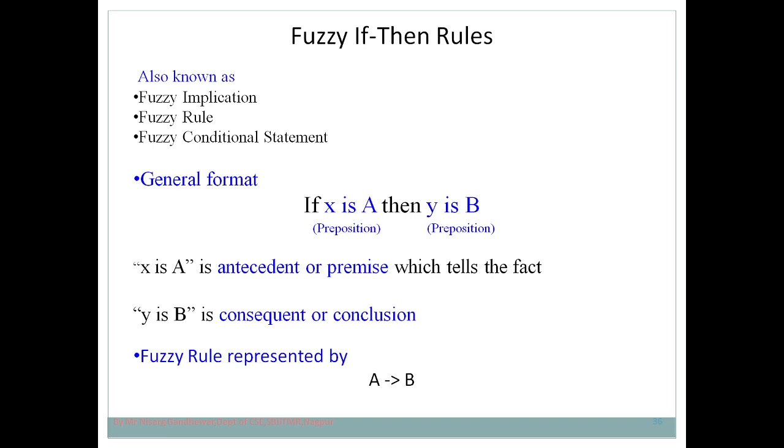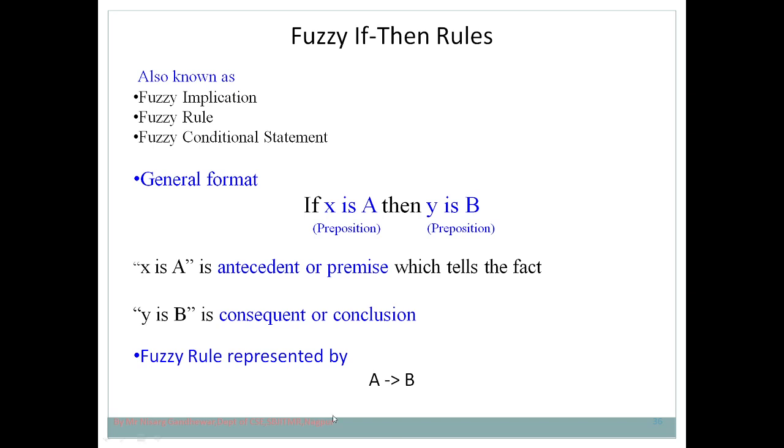Now let's try to understand these propositions. What is x over here? x is an element of fuzzy set A, y is an element of fuzzy set B. Already we discussed what a fuzzy set is. We are saying that A is a fuzzy set and B is a fuzzy set, where x is an element of fuzzy set A and y is an element of fuzzy set B. Here we have two propositions, and in order to represent the relationship between two propositions, we require a fuzzy rule, and this is the general format to represent the fuzzy rule.